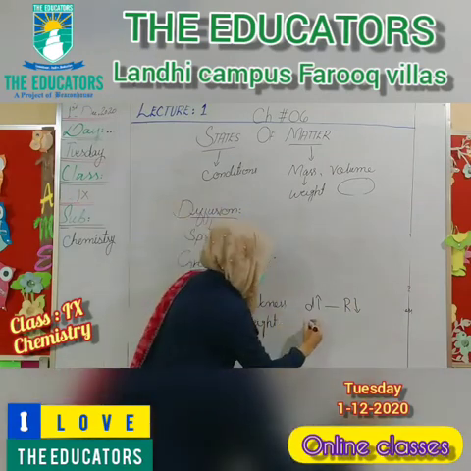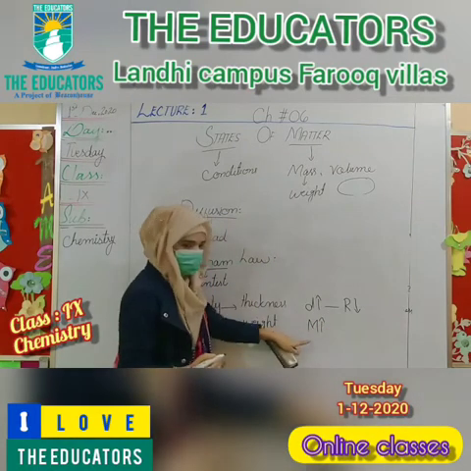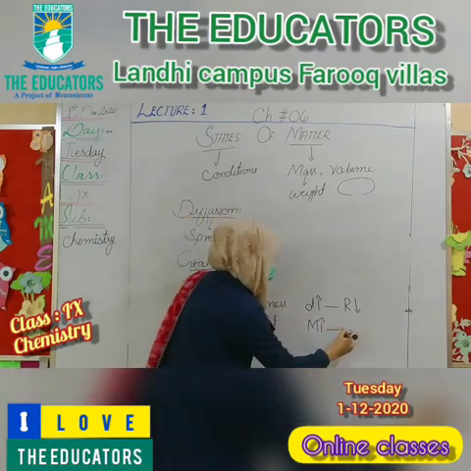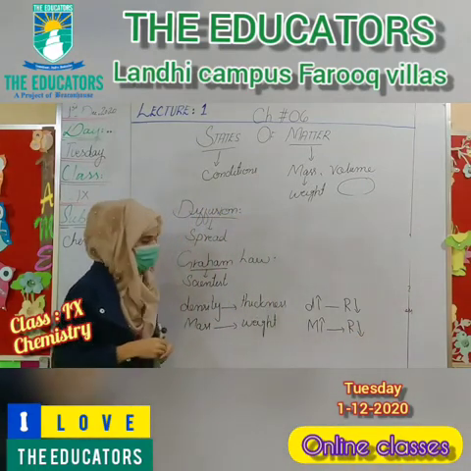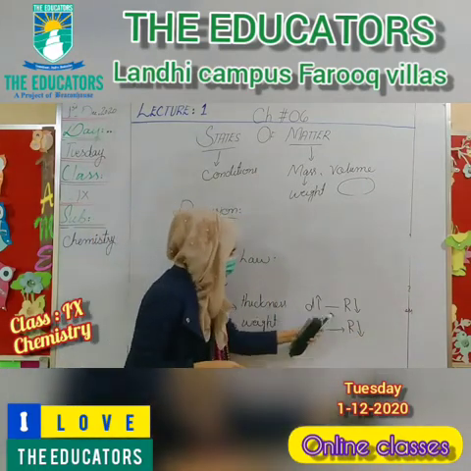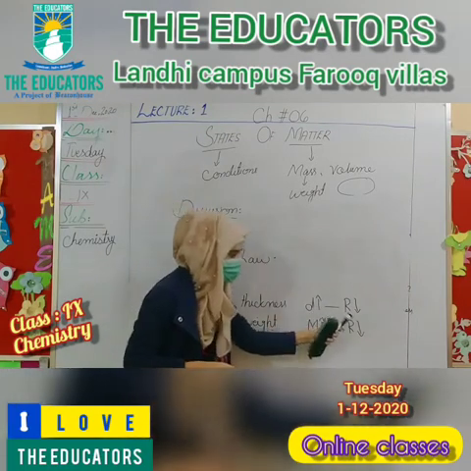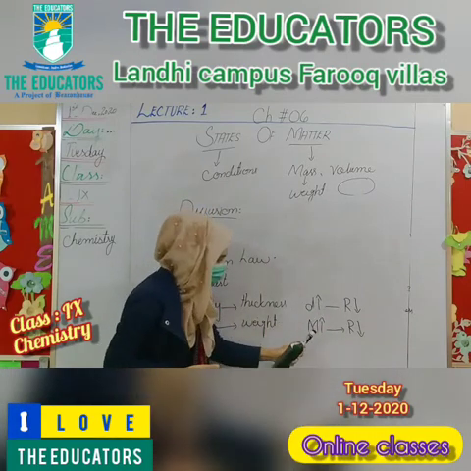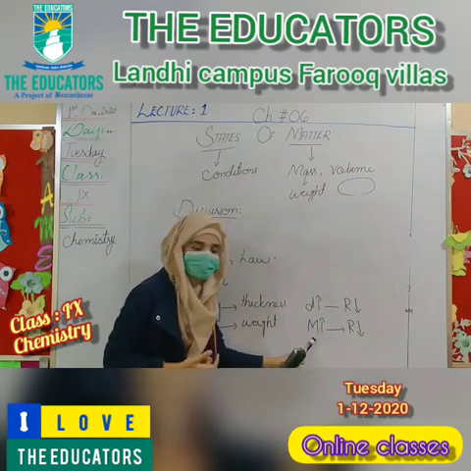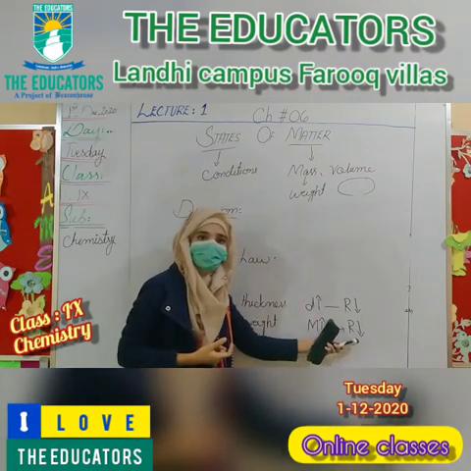In the same way, if the mass of any gas is high, its rate is slow. Why does this happen? Because rate and density are inversely proportional. It means that if one quantity increases, the other should decrease. If we talk about the molar mass, if the mass increases, the rate will definitely decrease.